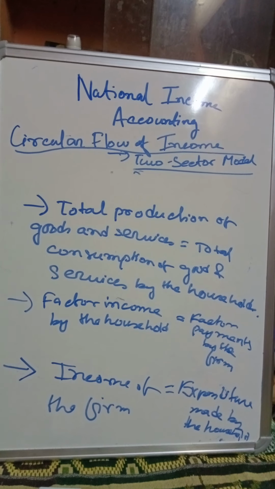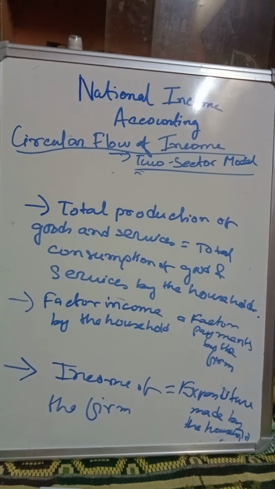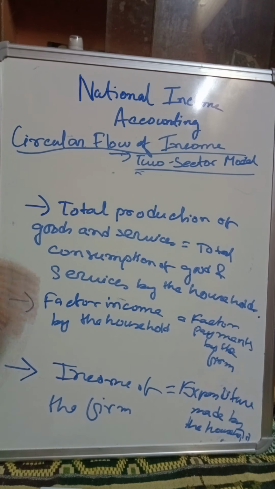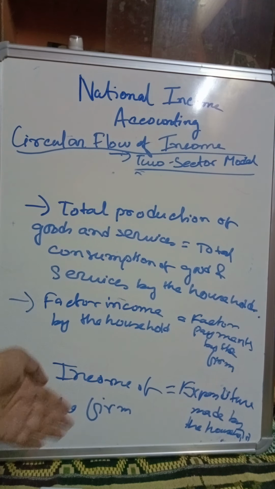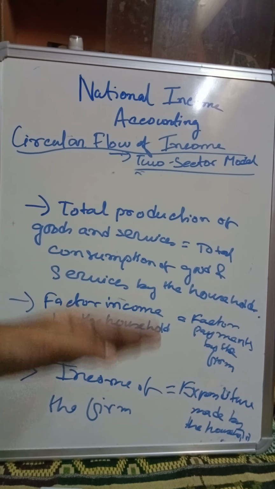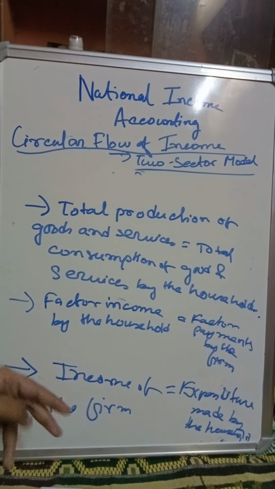Okay, so the total production of goods and services, that is the total production which has been made by the firm, is equal to the total consumption of goods and services that is consumed by the household. Again, whatever income is received by the household, we are assuming that they are not saving anything, they are spending all of the income that they have received. So the factor income of the household equals factor payments made by the firm, and the income of the firm is equal to the expenditure made by the household. So these 3 are points we have to keep in mind while we are studying the circular flow of income.